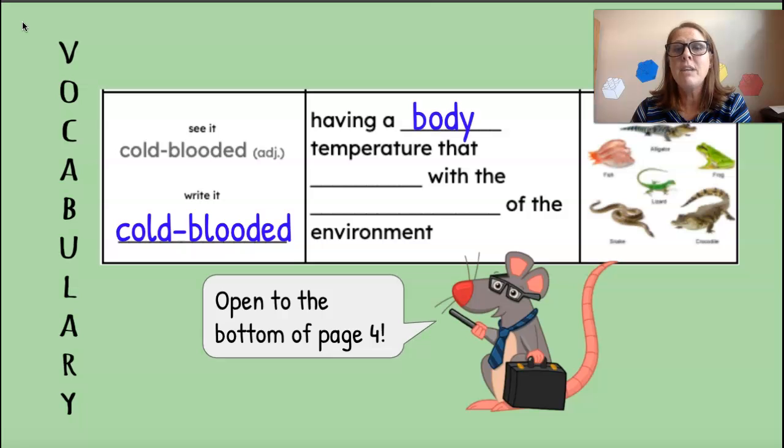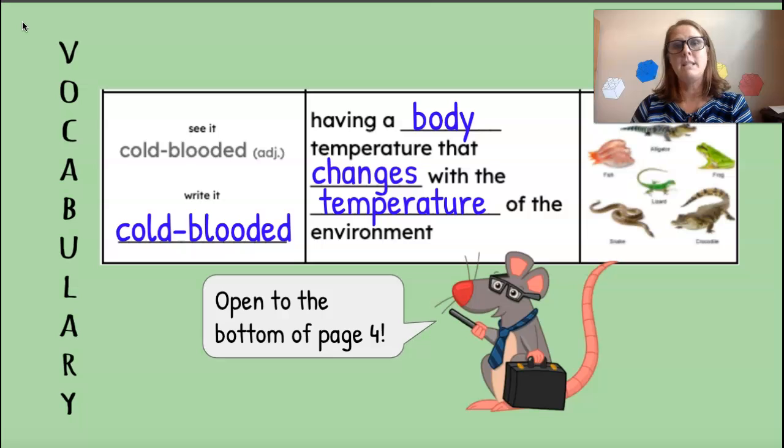Cold-blooded means having a body temperature that changes with the temperature of the environment. So if you're in a warm environment and you're cold-blooded, your body temperature would be warm. If you're in a cold environment, it would change and be colder.